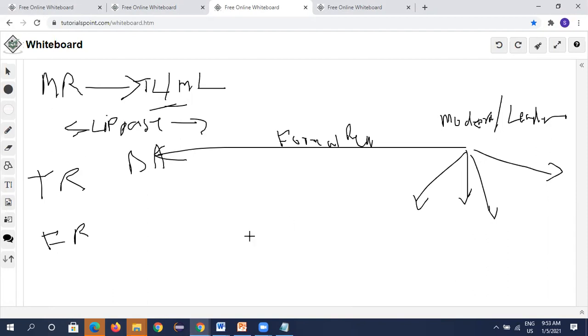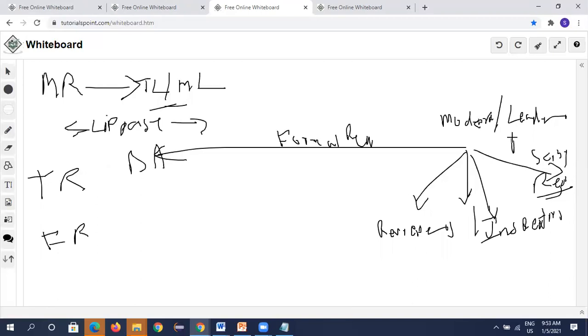These all will be reviewers or inspectors, we can say. Then a scribe or recorder will be there. Recorder or scribe means they take MOMs.